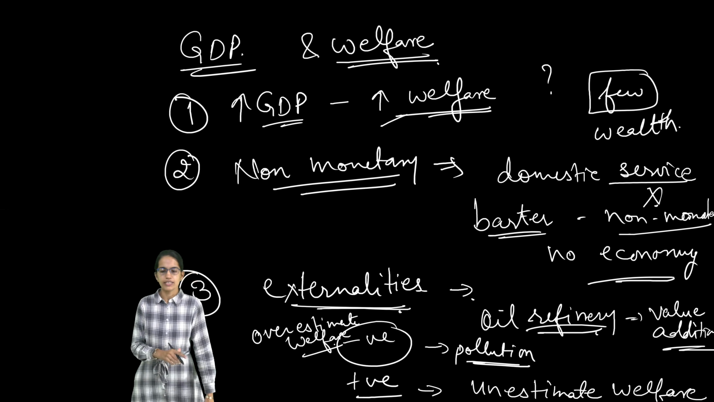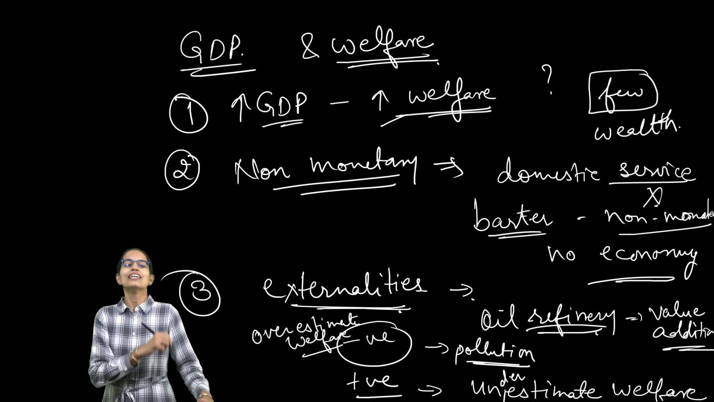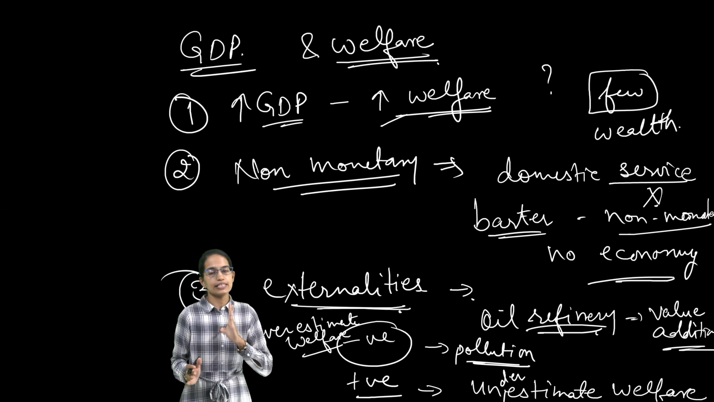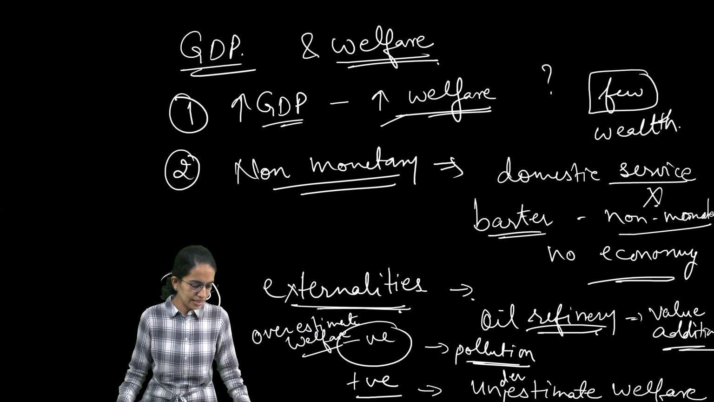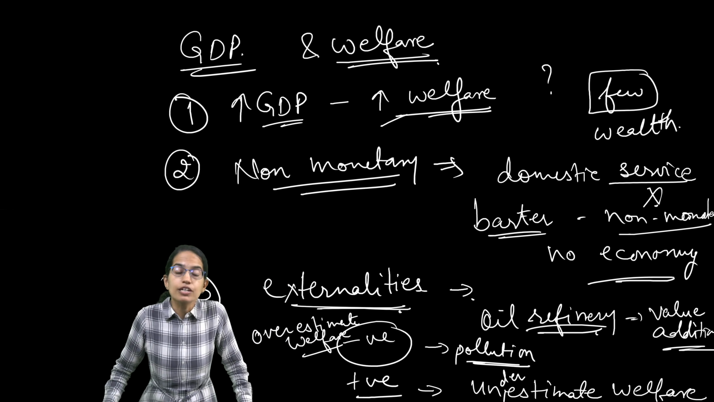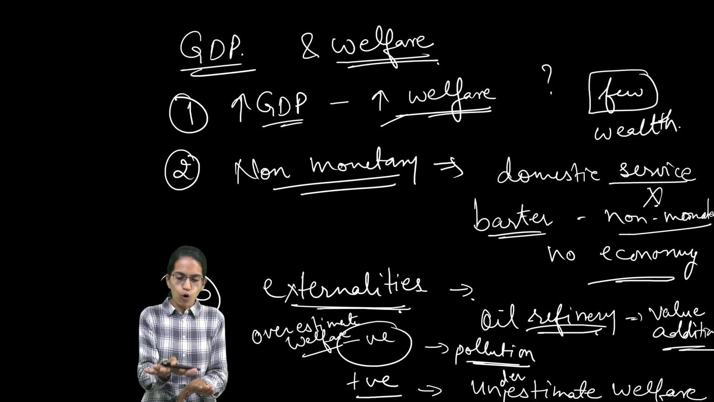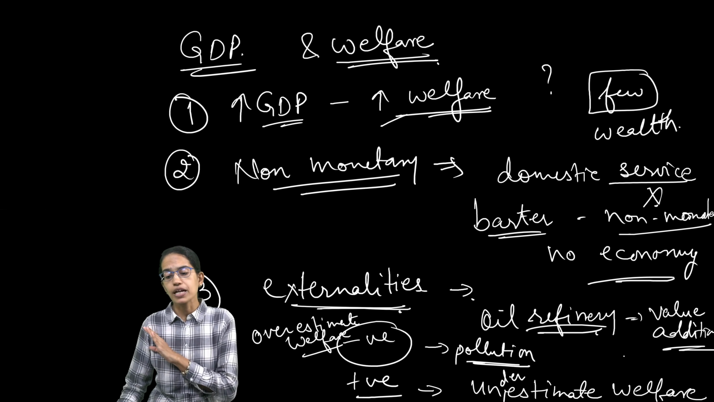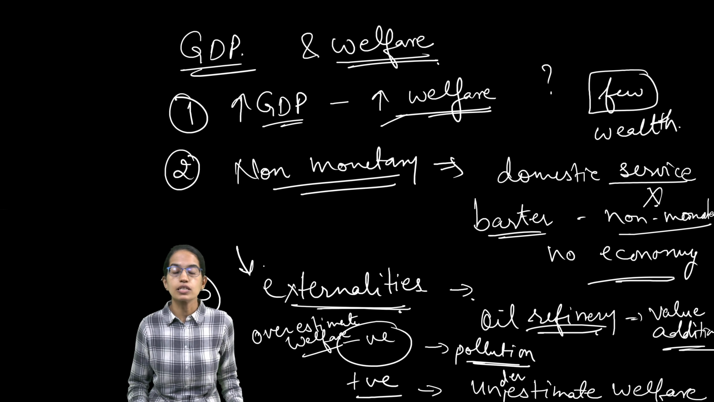Clear? So in positive externalities, there would be underestimation of welfare. In negative externalities, there would be overestimation of welfare. And externalities are basically the benefit or the harm which is done to another, for things they are either paid or not paid for. So fishermen might be paid, might not be paid, but in all cases there is a harm which is done to the fishermen, right? And therefore this is an externality.